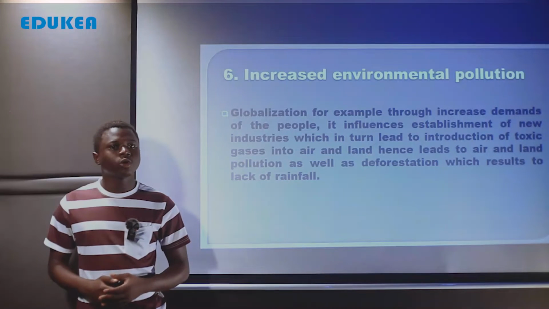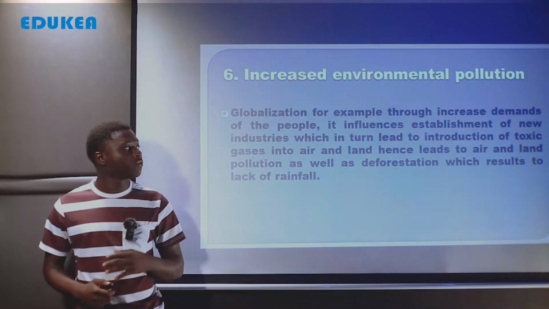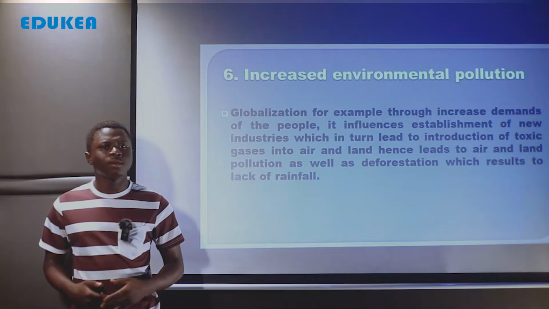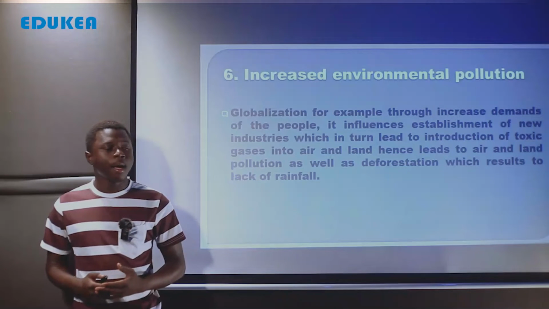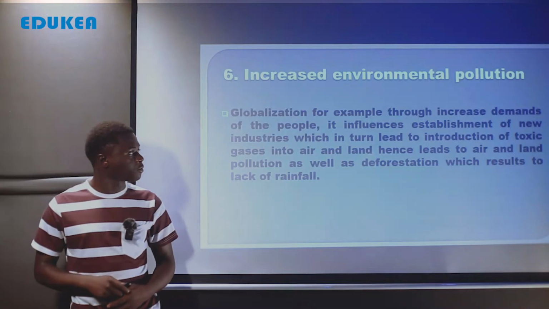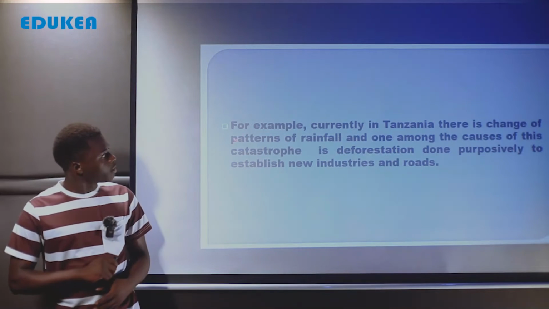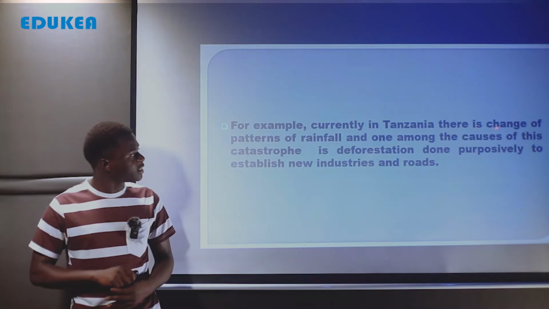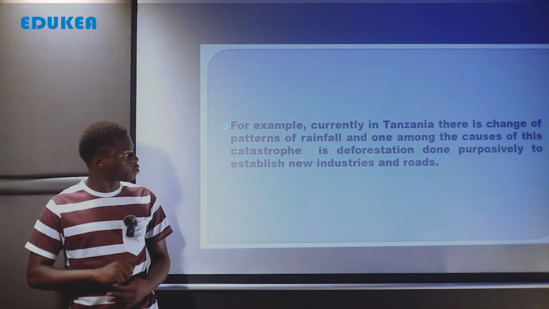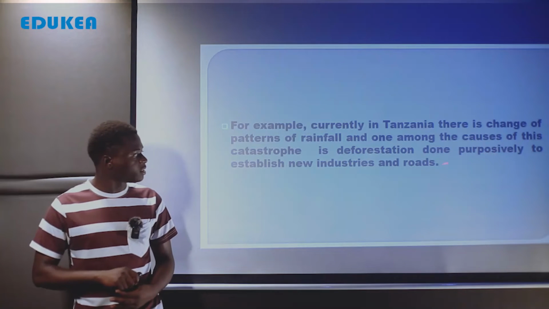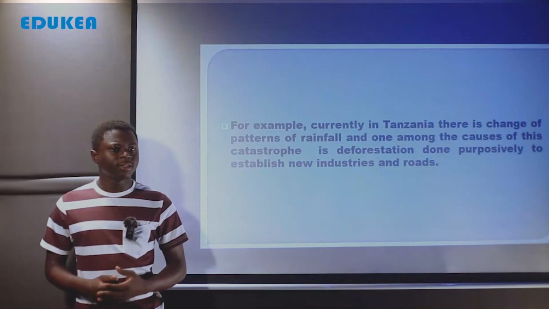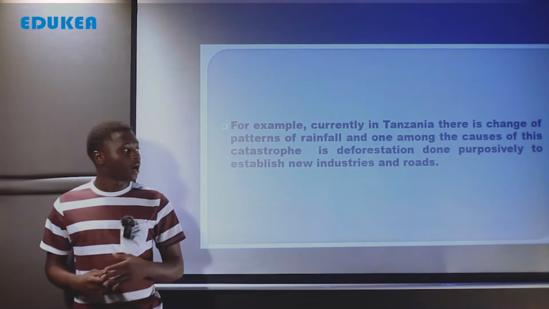Lakini pia kutokana na hitaji la ardhi ya kuanzisha labda hivyo viwanda kwa ajili ya kufill the demands of people, kwa hiyo inapelekea deforestation, yani ukataji wa misitu, na hii inapelekea lack of rainfall. For example, currently in Tanzania there is change of patterns of rainfall, and one among the causes of this catastrophe is deforestation done purposefully to establish new industries and the roads. And tunaona deforestation is one among the causes which lead to lack of rainfall.